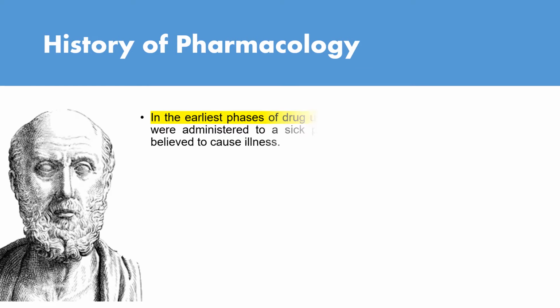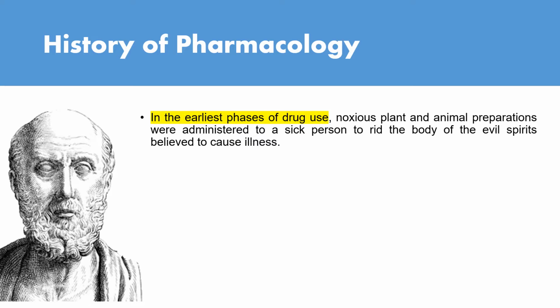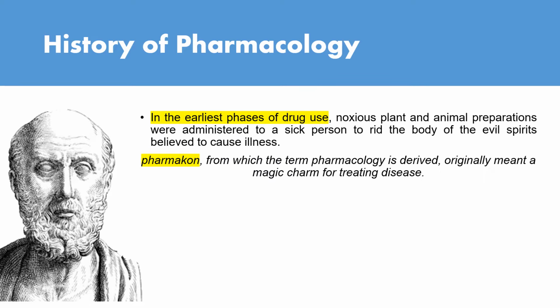History of pharmacology. In the earliest phases of drug use, noxious plant and animal preparations were administered to a sick person to rid the body of the evil spirit believed to cause the illness. Pharmacon is the word from which the term pharmacology is derived. Originally, it meant a magic charm for treating disease.